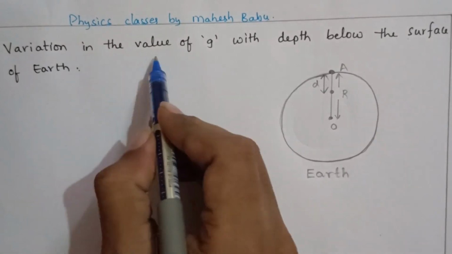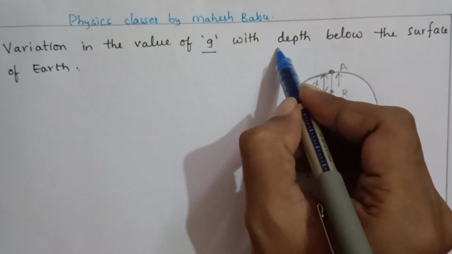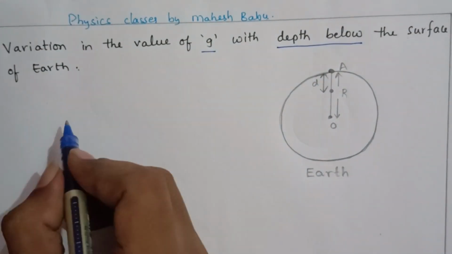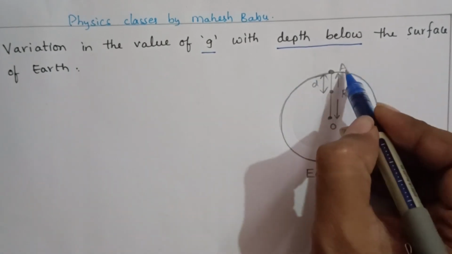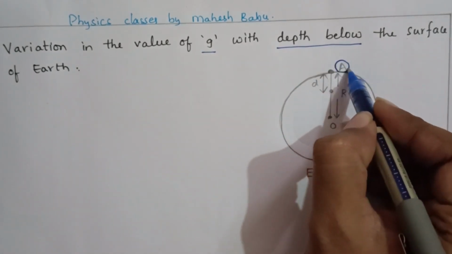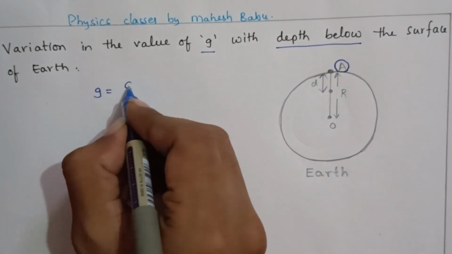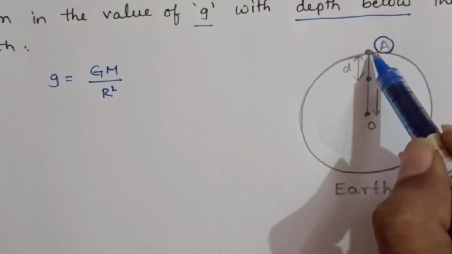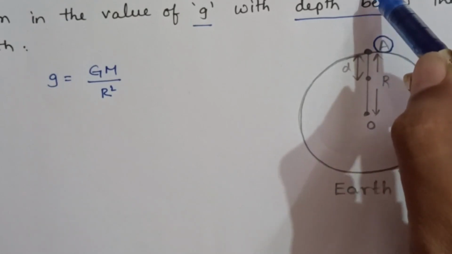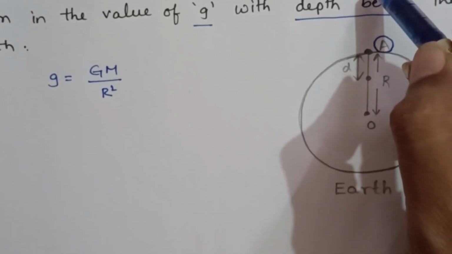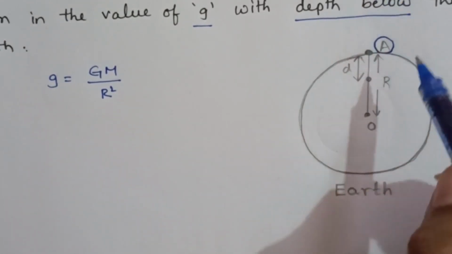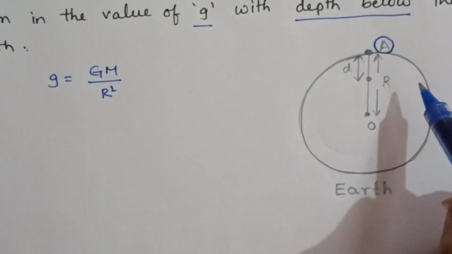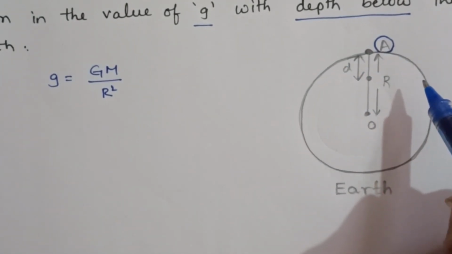Next, variation in the value of g with depth below the surface of earth. Now we have taken g value on the surface of earth, g equal to GM by r square. Now here, when the object is taken above the surface of earth, we derived the formula by taking the mass of the earth as constant, mass of the earth not changed.